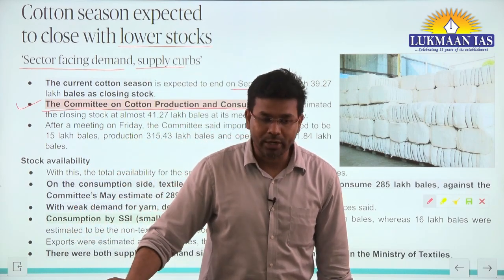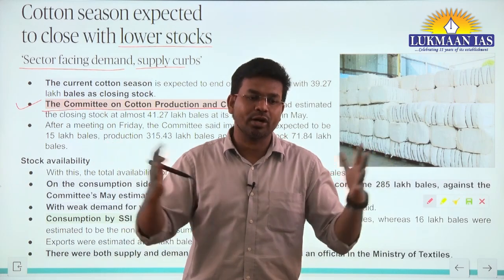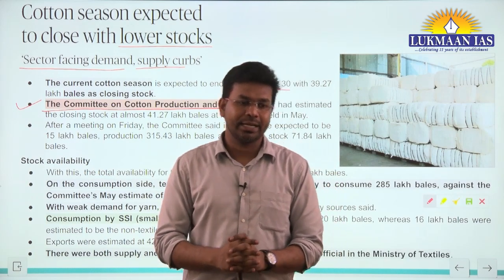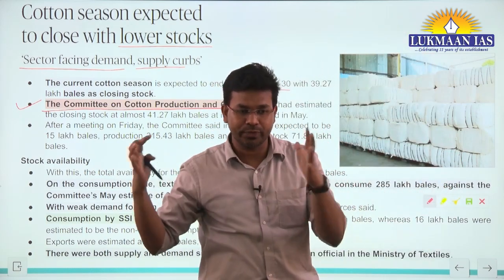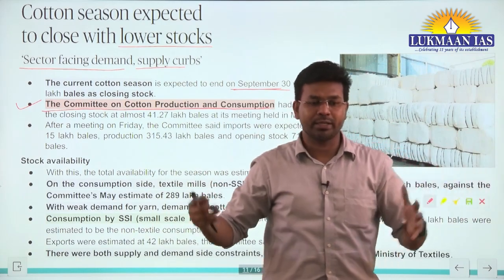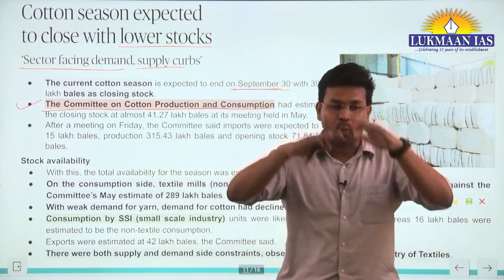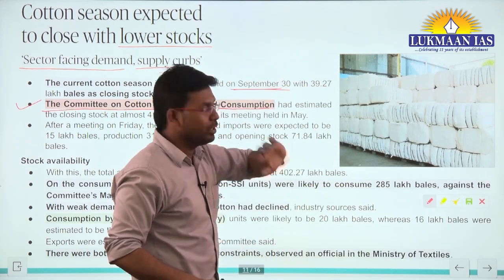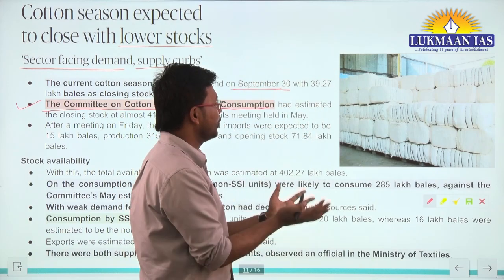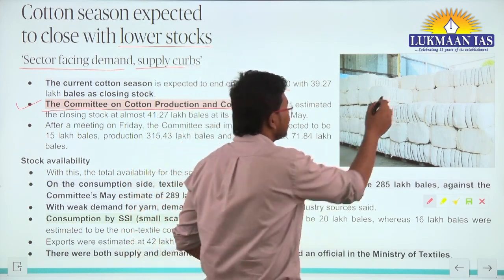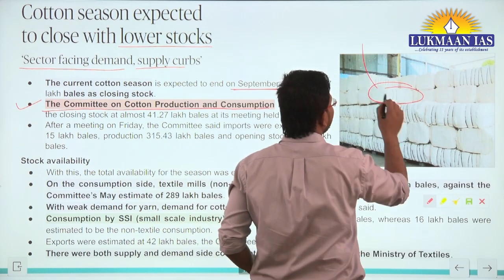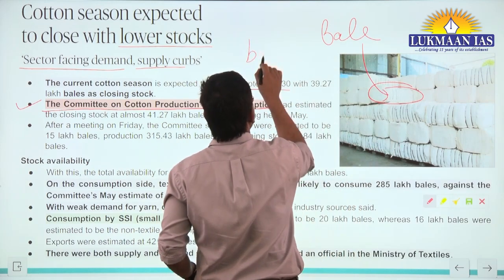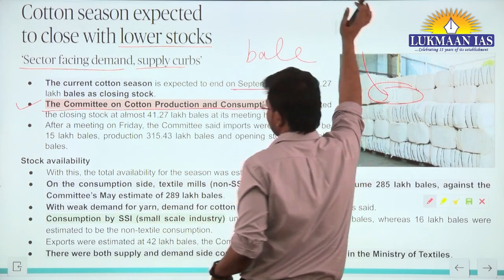According to their estimate, the stocks of cotton are going to go down. Stock means, let's consider we have a warehouse. In the warehouse we store cotton in bulk. This is known as stock, and one unit of cotton is known as a bale. I have taken this particular image. In this image you can see different units of cotton wrapped. This one unit of cotton is known as a bale of cotton, B-A-L-E.